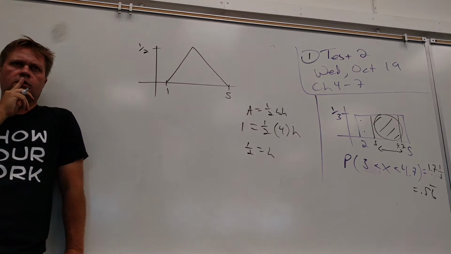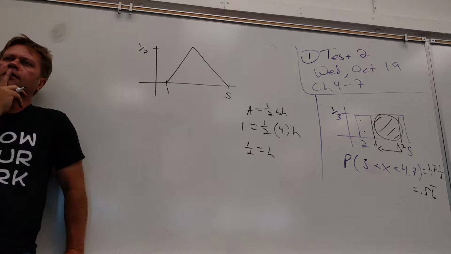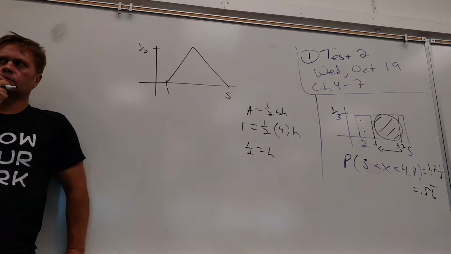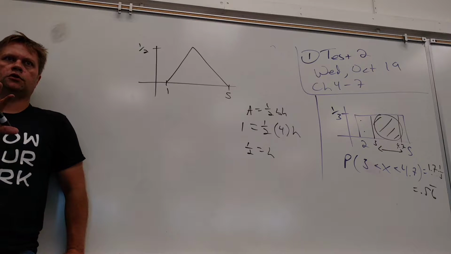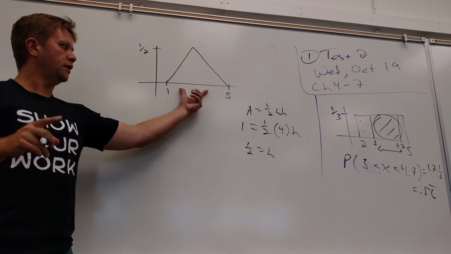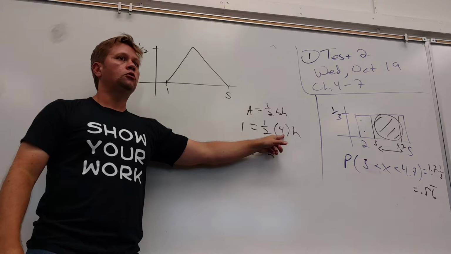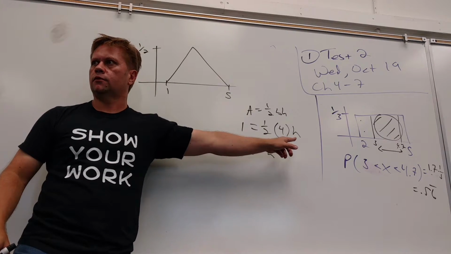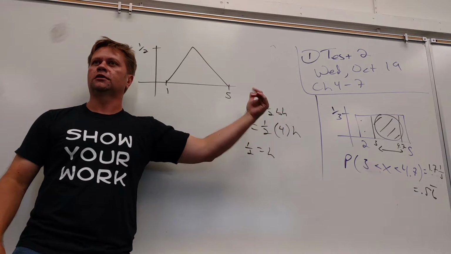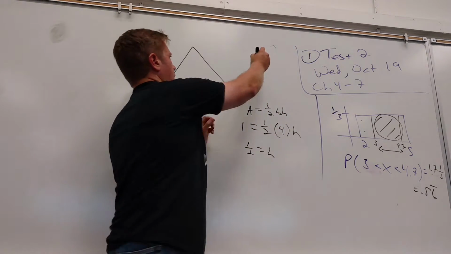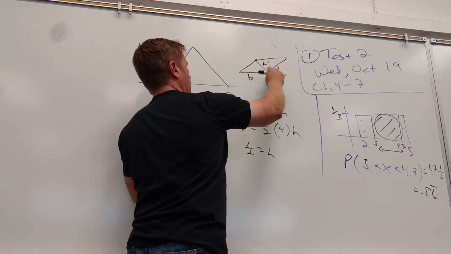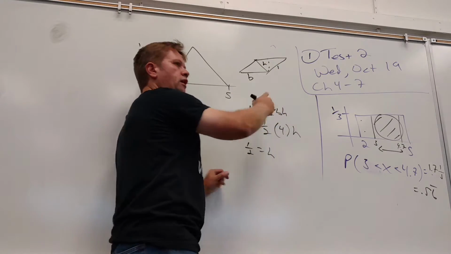You guys counting with me? Now, that's all I'm going to do with that one. Some of you are shaking your head no, but this truly is just geometry. If I want to force a triangle to have an area of 1, and I know its base is 4, you have to be able to figure out what the height is. Because you know the area of a triangle formula, or I'm going to assume you do. Any triangle is half of some parallelogram. The area of a parallelogram is base times height, so that's why the area of a triangle is 1/2 the base times height.